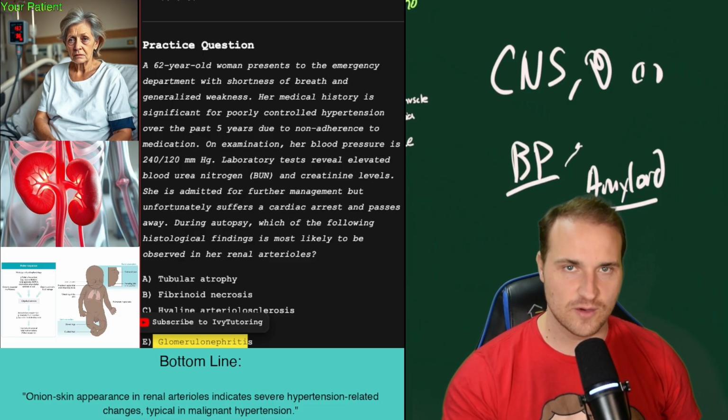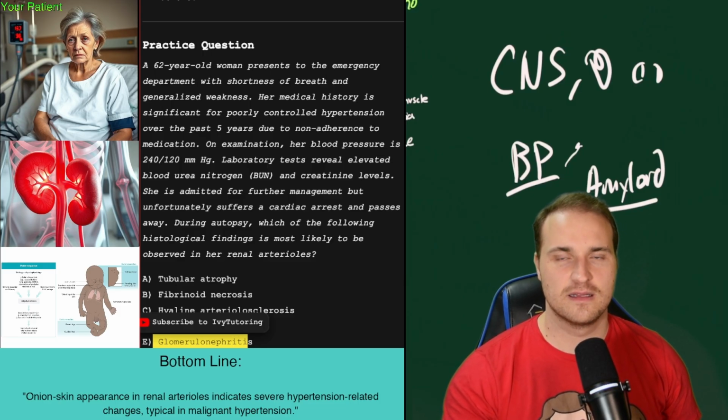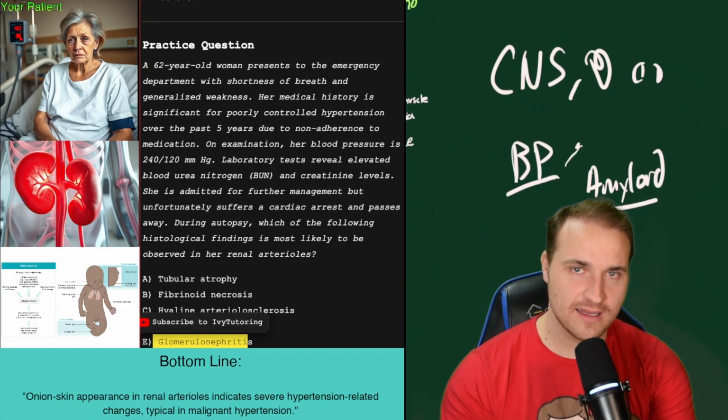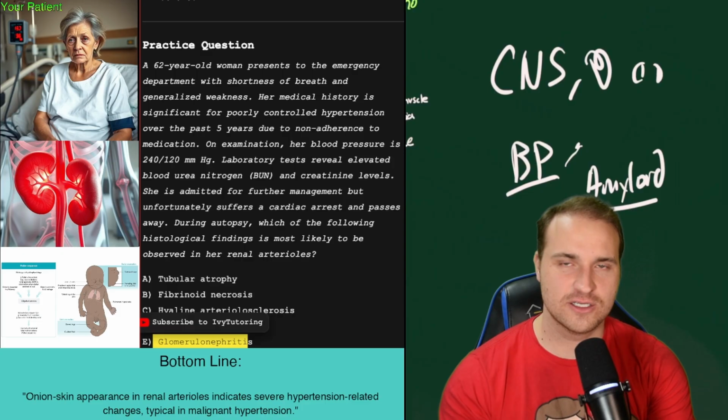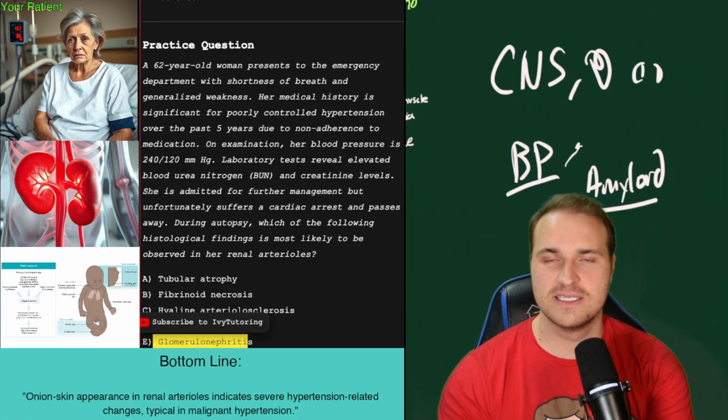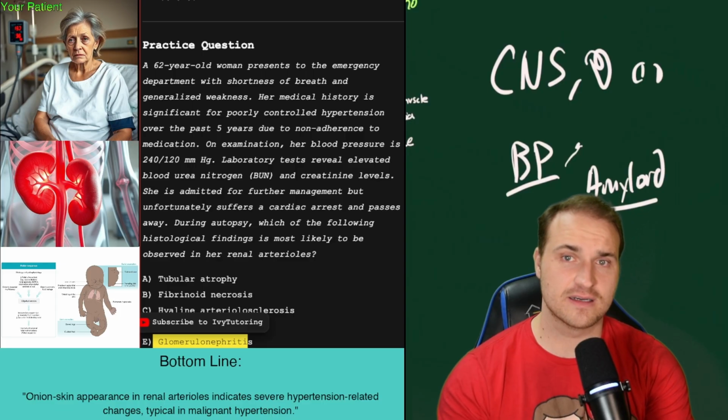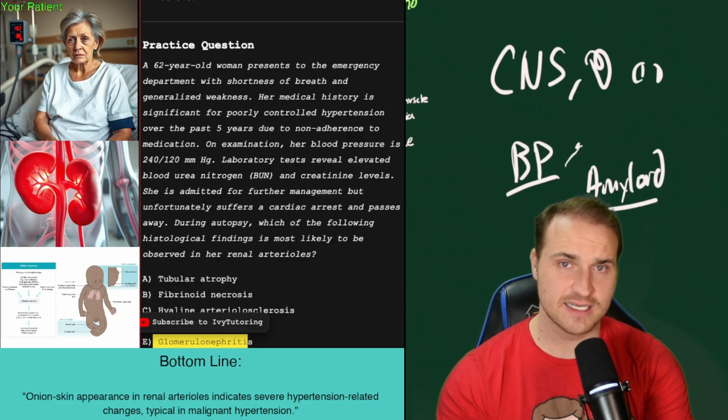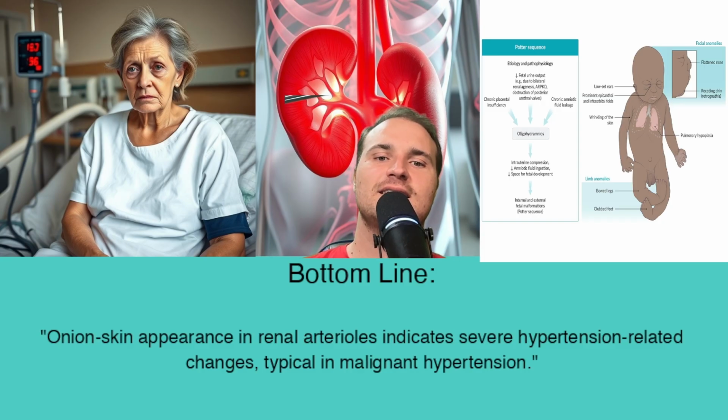The blood pressure would be lower, histology would be different, the syndrome would be nephrotic, and you'd have protein deposition. So hyaline is seen with benign chronic hypertension, pink vessel walls. Hyperplastic is malignant hypertension, that's the onion skin stuff. Amyloid would be a protein deposition thing, that's the Congo red, nephrotic stuff. And papillary necrosis is the infarcted tips of the nephrons that's caused by toxic and ischemic injury. So the onion skin in the renal arteries tells us there's severe hypertension-related changes.